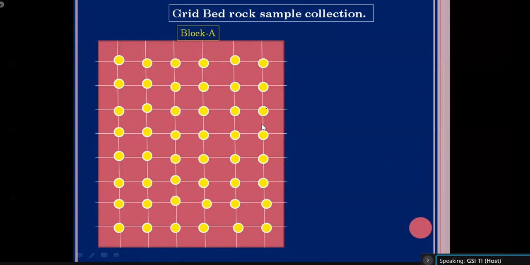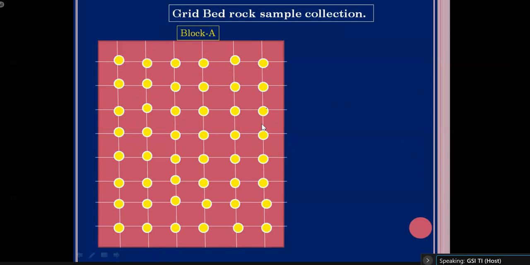Actually, any sort of mineral exploration is done in an integrated manner. That means we have to integrate the data from geological, geophysical, and geochemical disciplines. We have to integrate the data collected in these three disciplines. Only relying on geological data, you cannot go for further exploration.